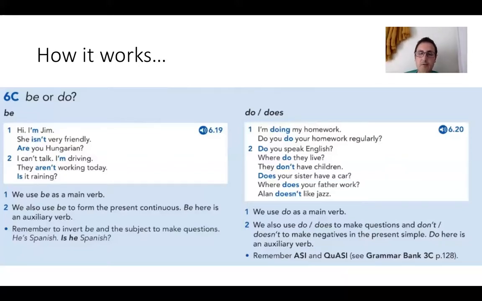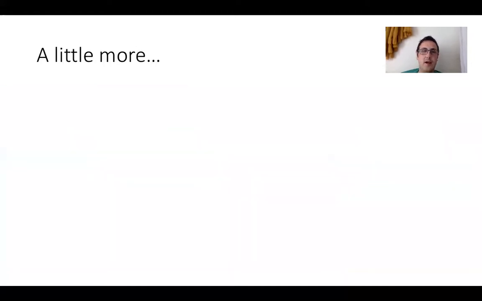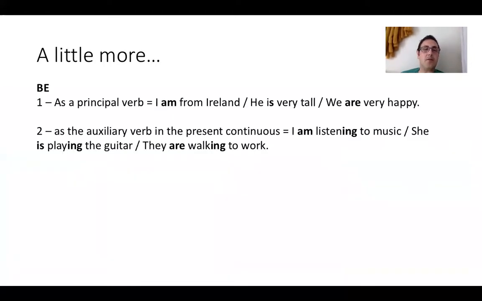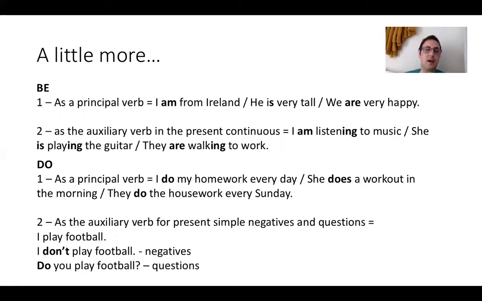So you have more on this, which is, first of all, be as a principal verb. I am from Ireland. He is very tall. We are very happy. So first, be works as a principal verb. Second instance of be works as an auxiliary verb in the present continuous. So I am listening to music. She is playing the guitar and they are walking to work. So you have the subject, you have the verb to be in all forms like I am, you are, he is, she is, and then verb plus ing. That's all.